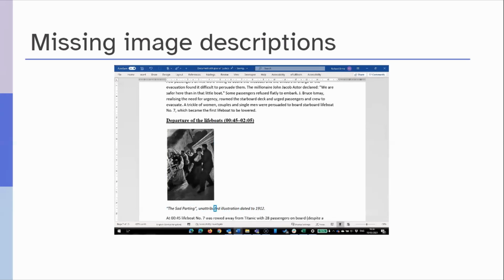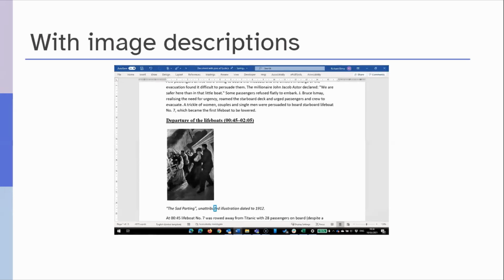Okay, you could hear that it said picture 29 in line with text. And the next example will show what happens when an alternative text is added to the image.